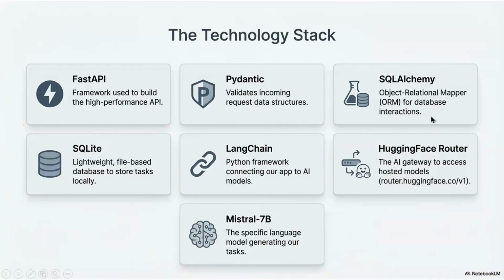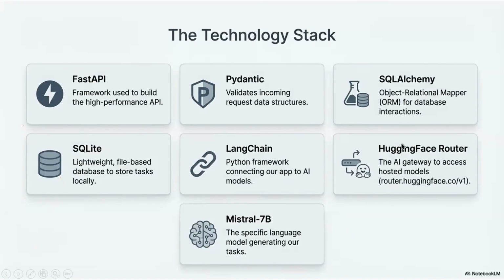We have SQLAlchemy, which acts like a translator between our Python and the database, SQLite. And LangChain is a framework with methods we use to communicate with AI models, which are currently provided by Hugging Face.